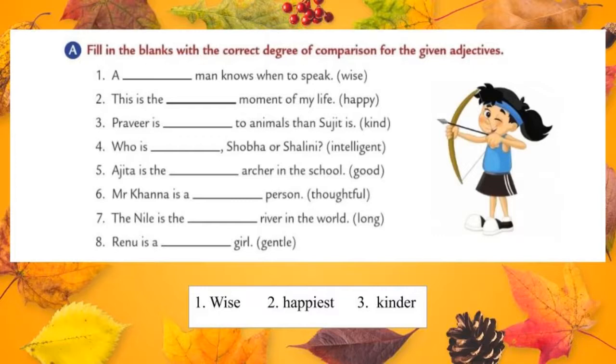So we should add er to the adjective kind. Praveer is kinder to animals than Sujit is. One more thing, the keyword than is used in the third sentence. Students, we have completed the first three sentences. Remaining you should try in your grammar book.